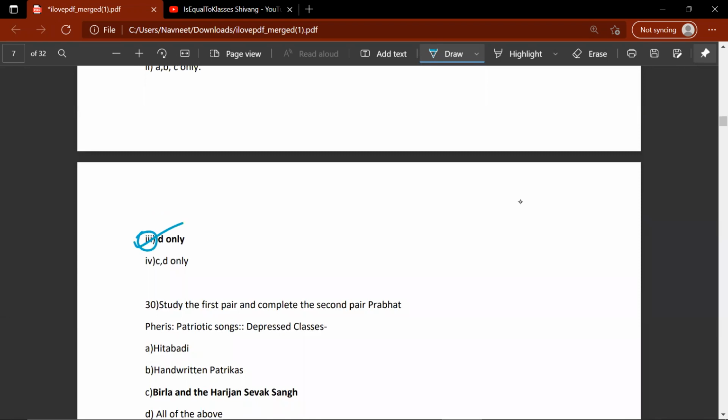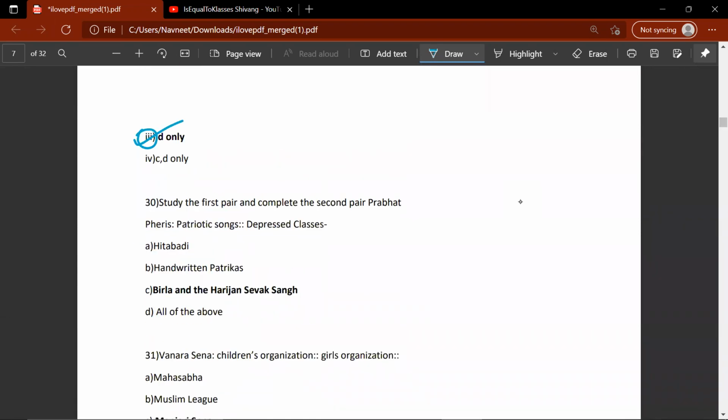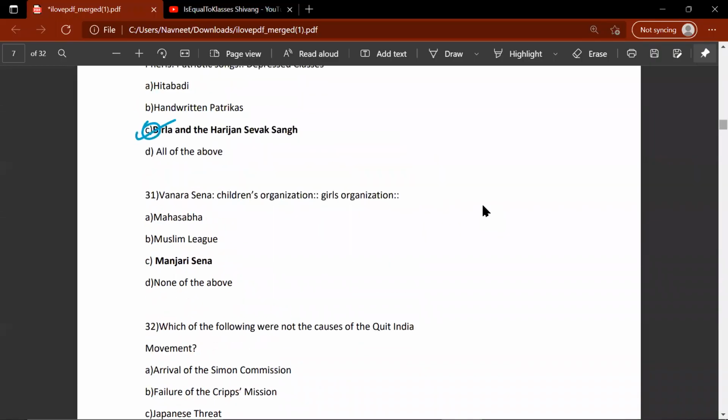Third question. Okay, so let's move on. Study the first pair and complete the second pair. Prabhat Feri's patriotic songs, depressed classes, Birla and Harijan Sevak Sangh. Okay, so let's move on. Moving on to the next question. Vanar Sena Children's Organization, Girls Organization was known as Manjari Sena.